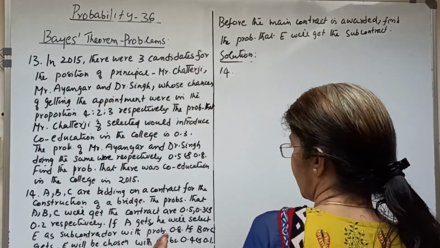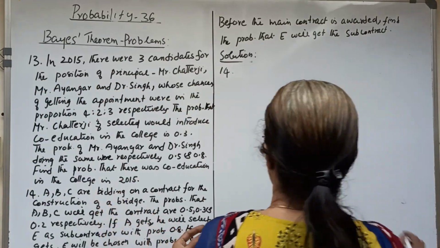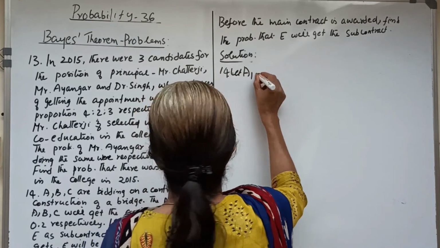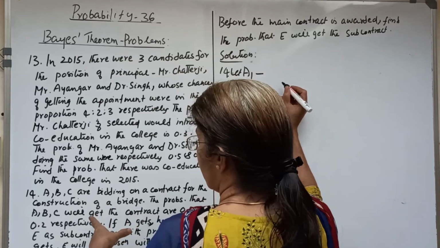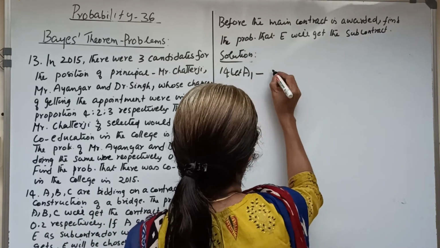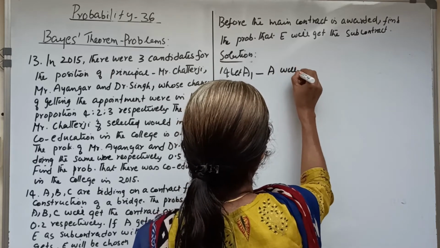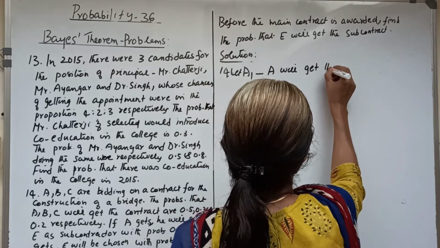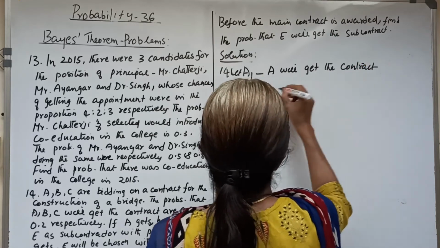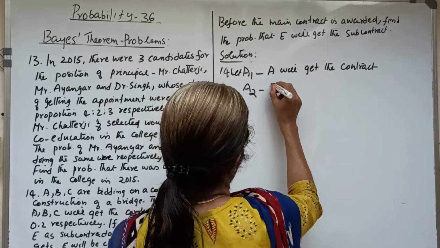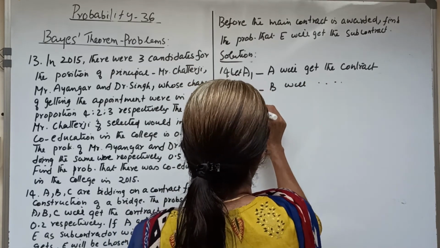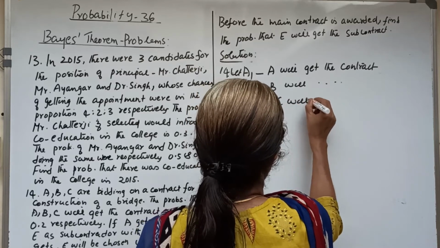So let us consider three alternative cases as A1, A2, A3. A1: A will get the contract. A2 and A3 are similar events: B will get the contract, and C will get the contract.